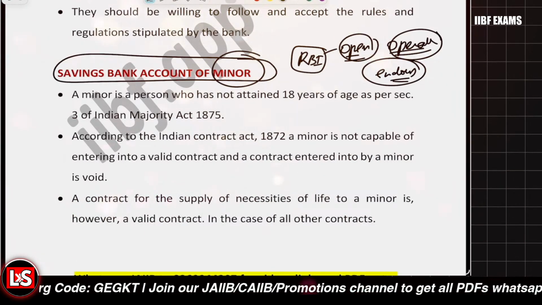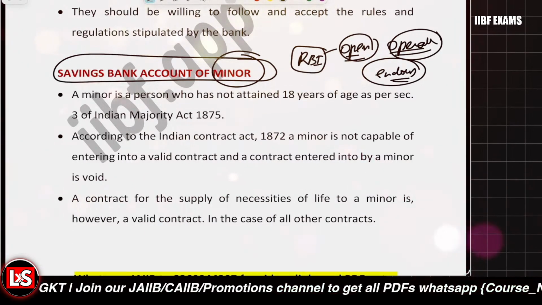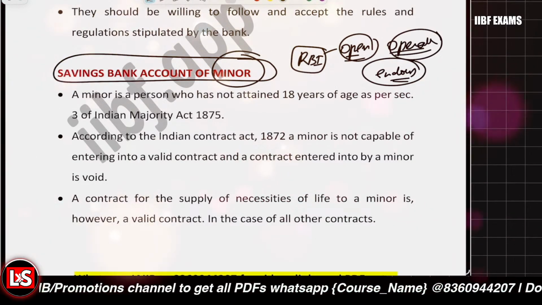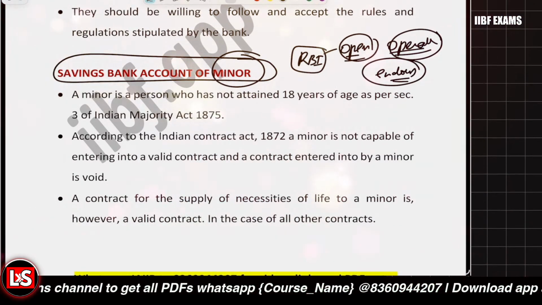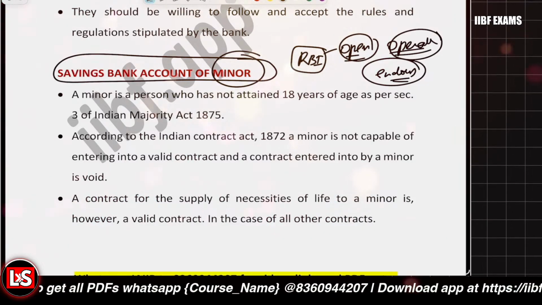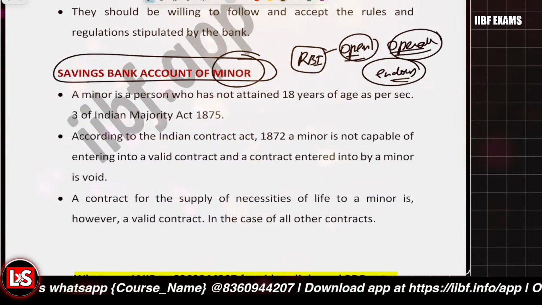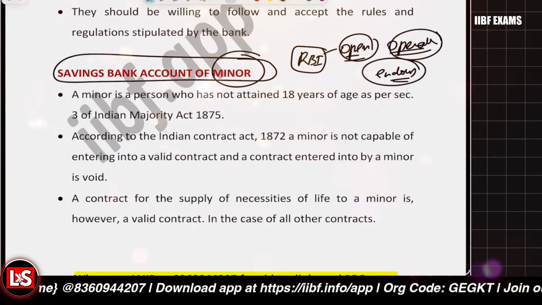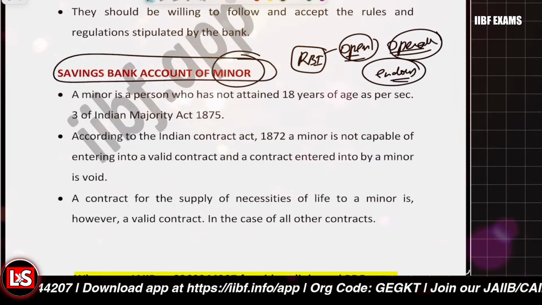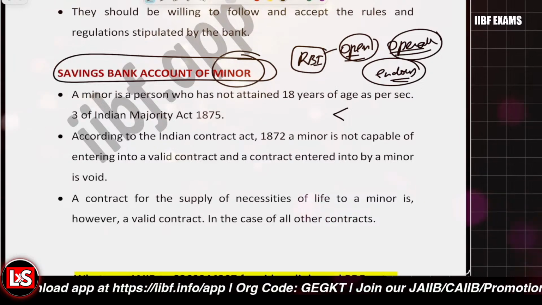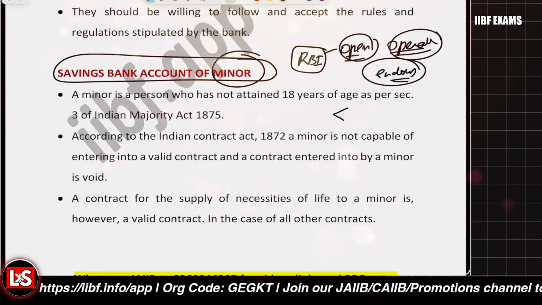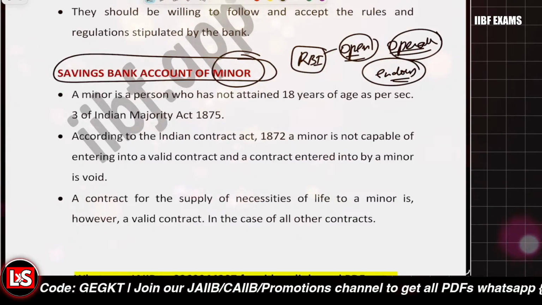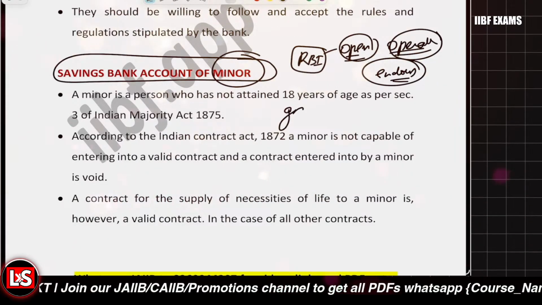They can be the drawer of the instrument. Who is the drawer? Who basically writes the check. That is said to be the drawer. But what are the conditions? Below the age of 10 years, in that scenario, you'll be opening a guardian operated account.